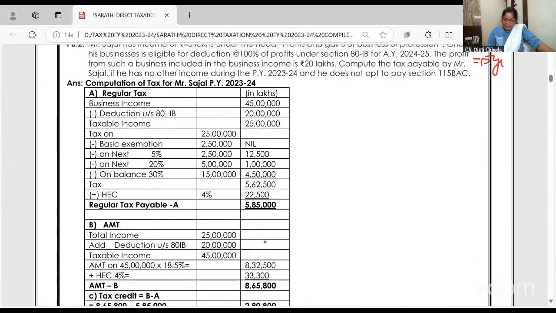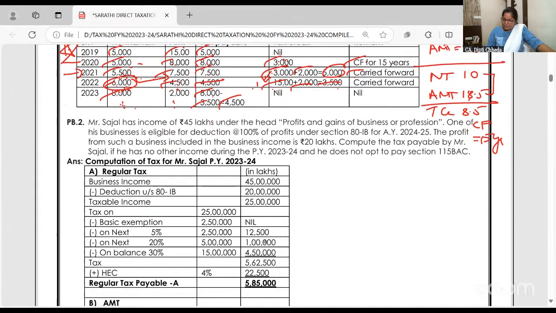any AMT example and normal tax example, both we will do in writing in the notebook. Let us take up one problem orally to get a grip on the concept, and then we will do it in writing also. Okay? If we do the problem with SEZ, it will be understood even better.